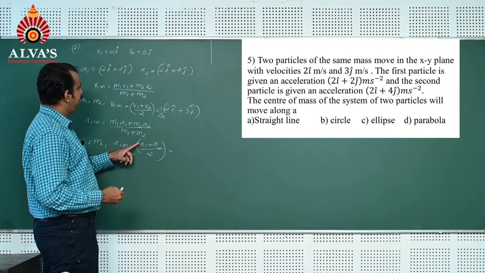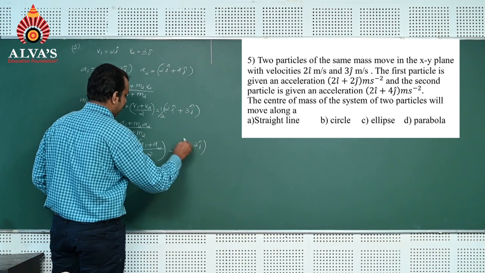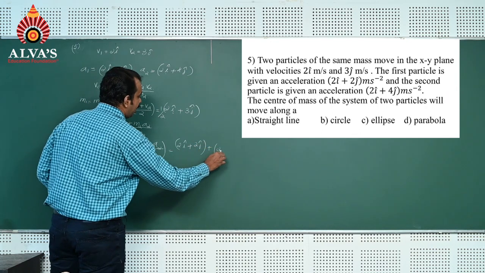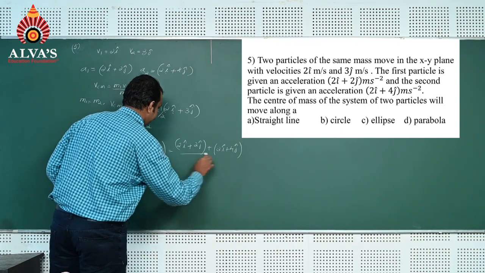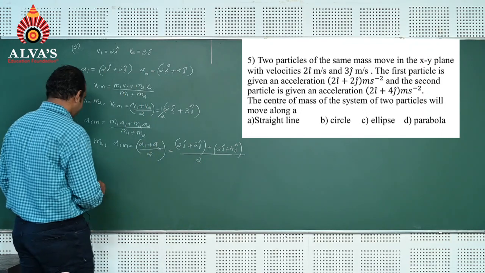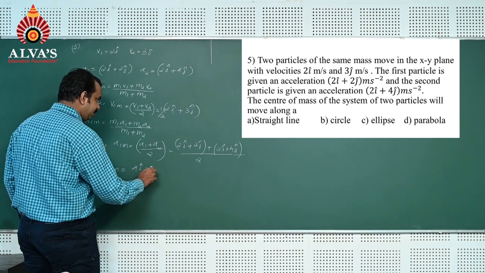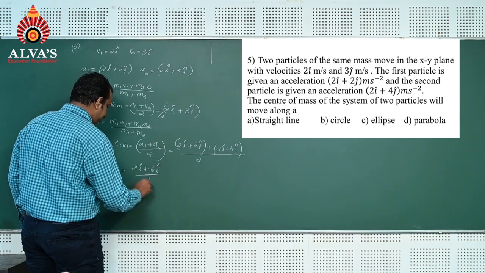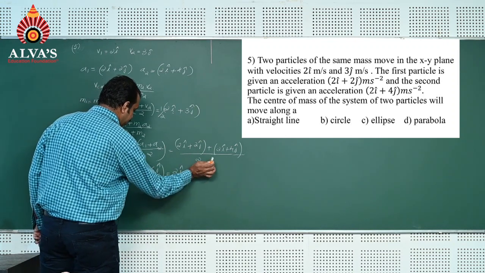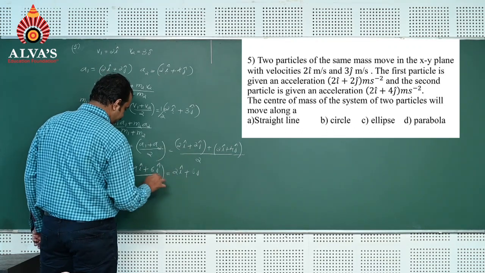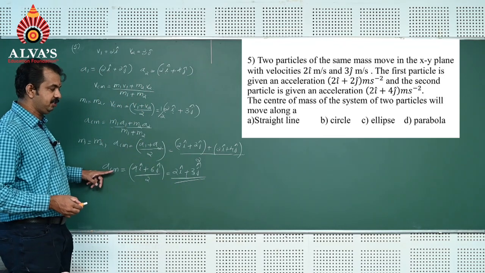Just substitute the value of a1, which is 2i cap plus 2j cap, plus a2, which is 2i cap plus 4j cap, whole divided by 2. That is ACM is equal to 4i cap plus 6j cap divided by 2, which is equal to 2i cap plus 3j cap, since 4 by 2 is 2 and 6 by 2 is 3. This is acceleration of center of mass of the system of the particles.